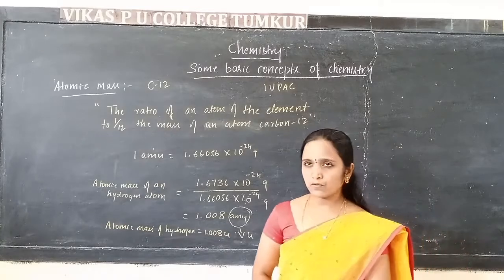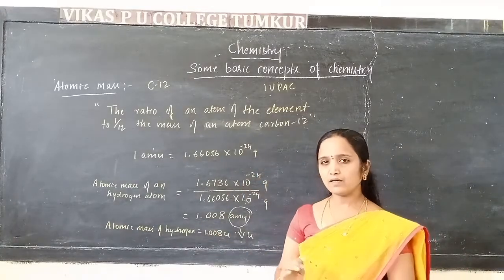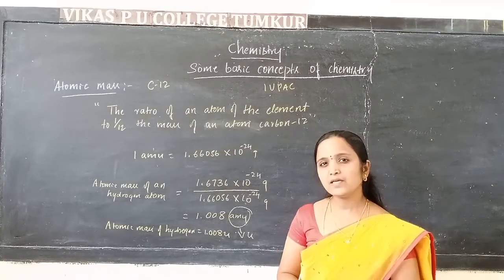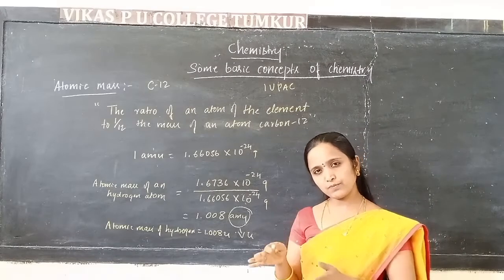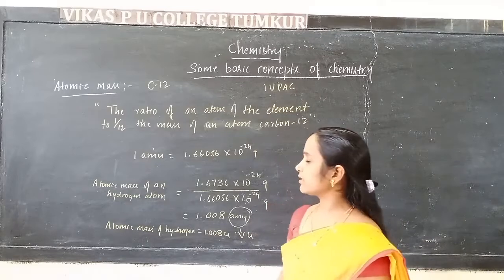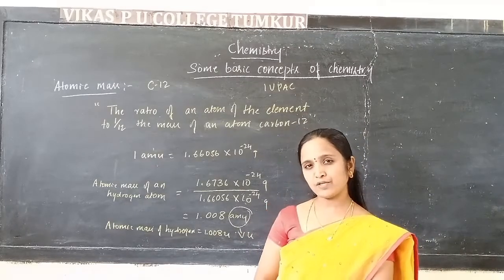Now suppose the element is present in isotopic forms. For example, carbon is present as carbon 12, carbon 13, carbon 14 and so on. How do we find the average atomic mass?